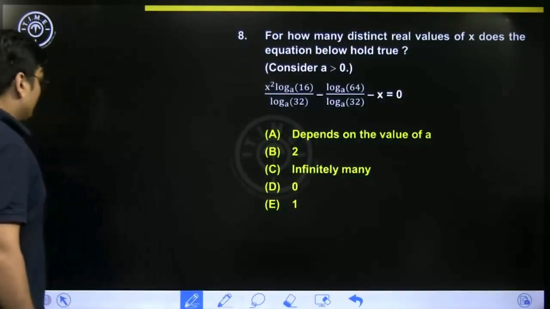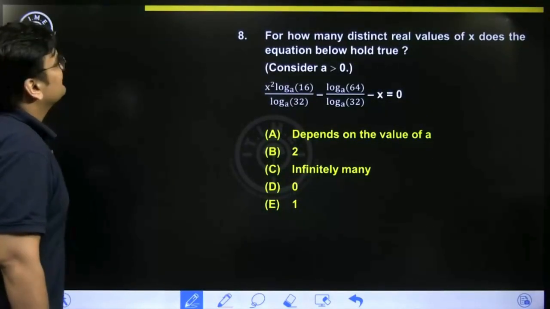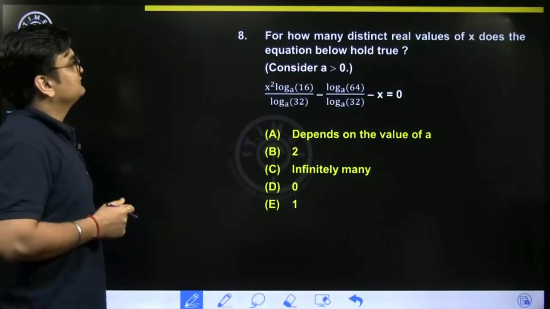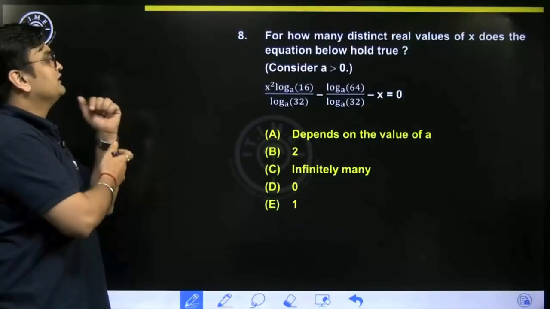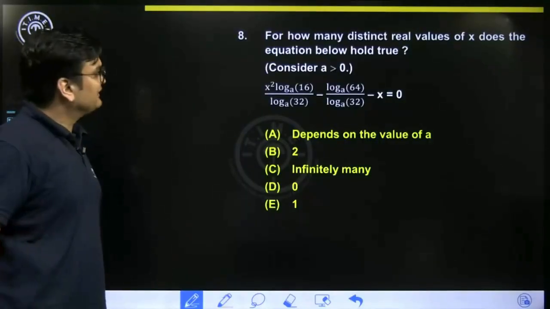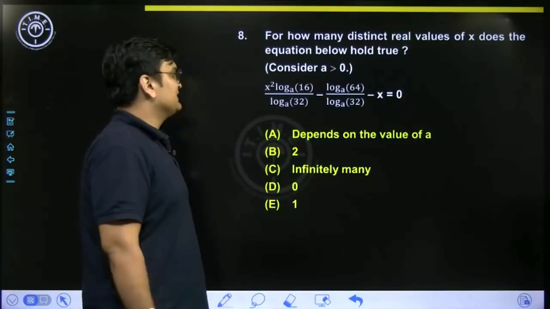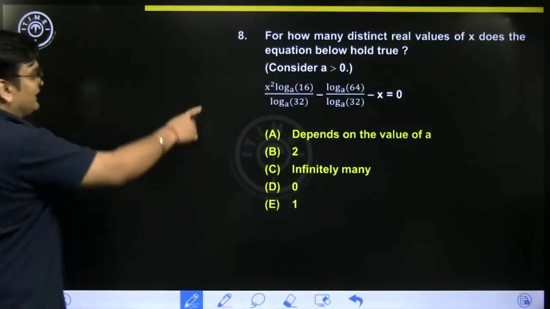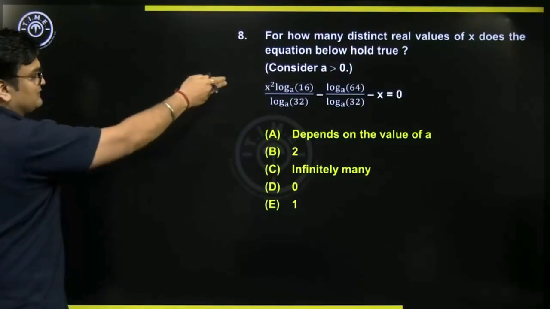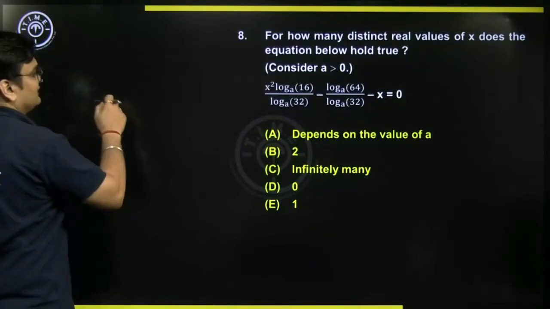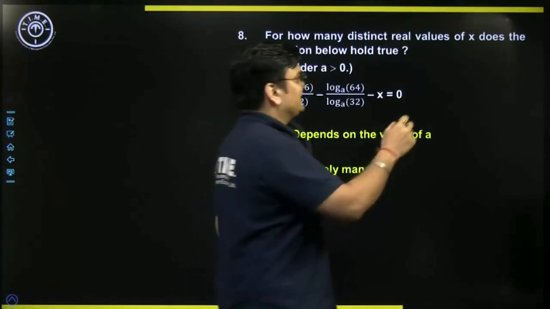Next one, question number 8. For how many distinct real values of x does the equation below hold true? Consider a to be greater than 0. Anyways, if a is written in the base, it is assumed to be greater than 0. So if you look at this equation given to us, x square into log 16 to base a by log 32 to base a. So we have one property in logarithm, right?